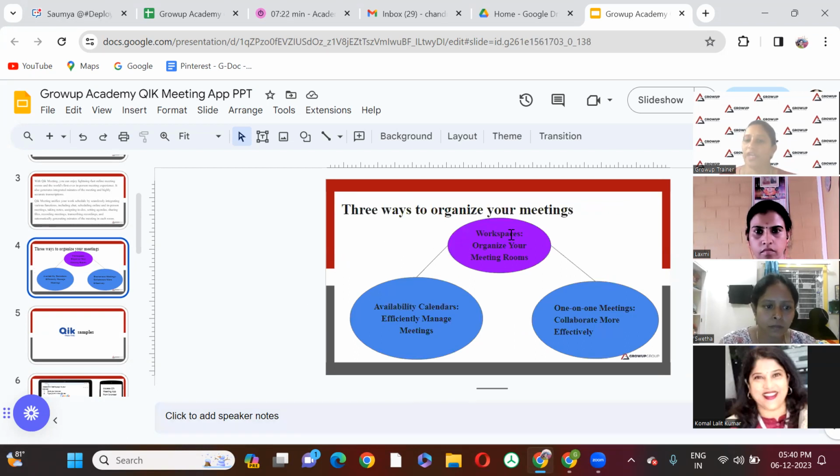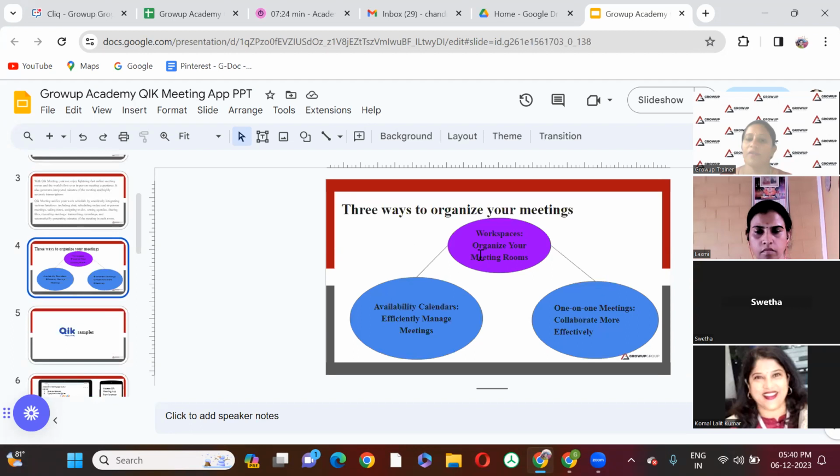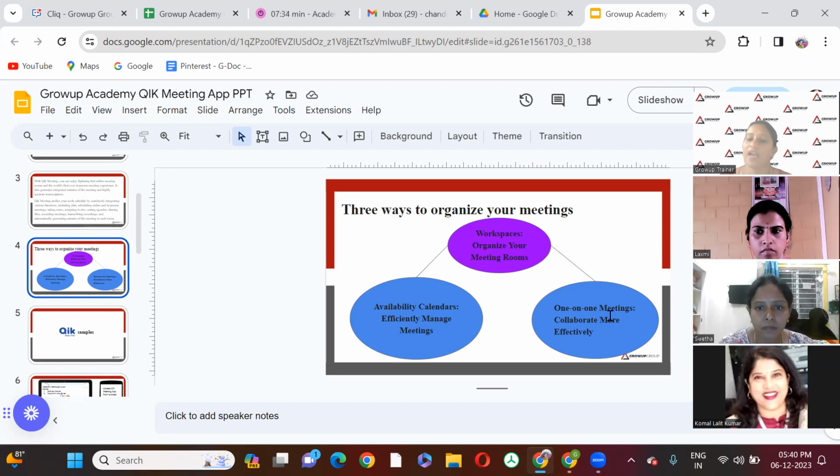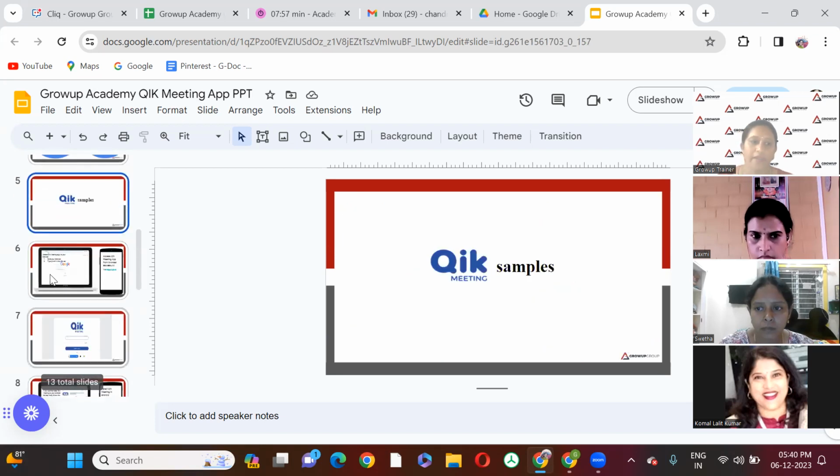So here we have 3 ways to organize your meeting. Workspace: organize your meeting rooms. Availability: calendars, efficiently manage meetings. And one-on-one meetings: collaborate more effectively. Now I have created a one-on-one meeting with Komal, and I need not send the invite often. It reduces my work. I can just ask her to join the meeting, and join from the same link. If we create the room once and keep it ready, that is enough. We can go and join on the same link. I'll show you how it looks.